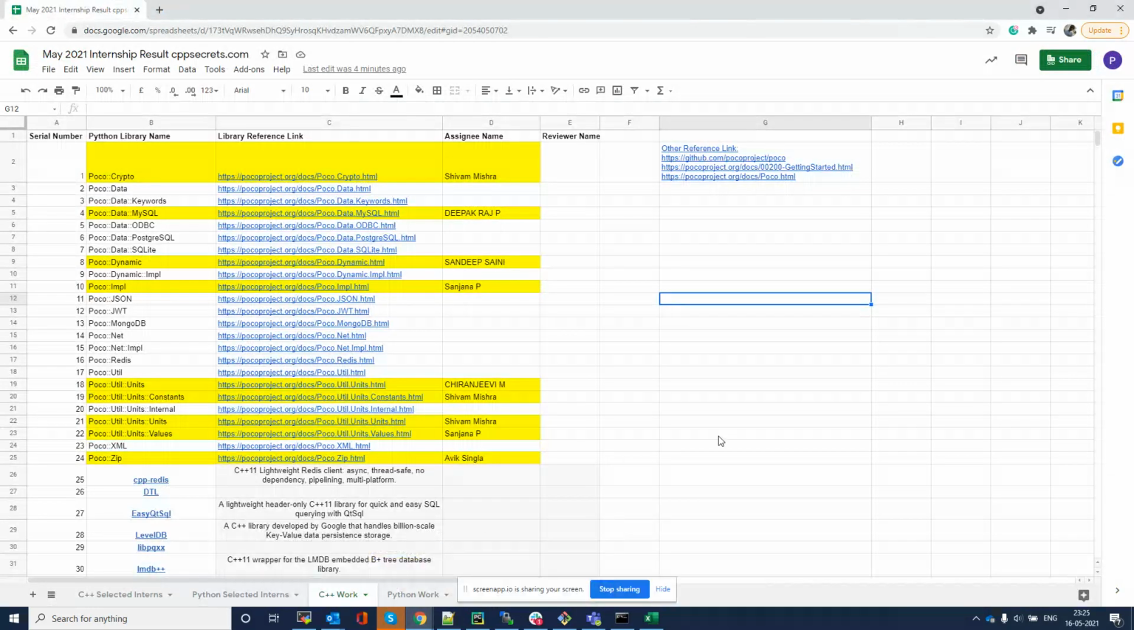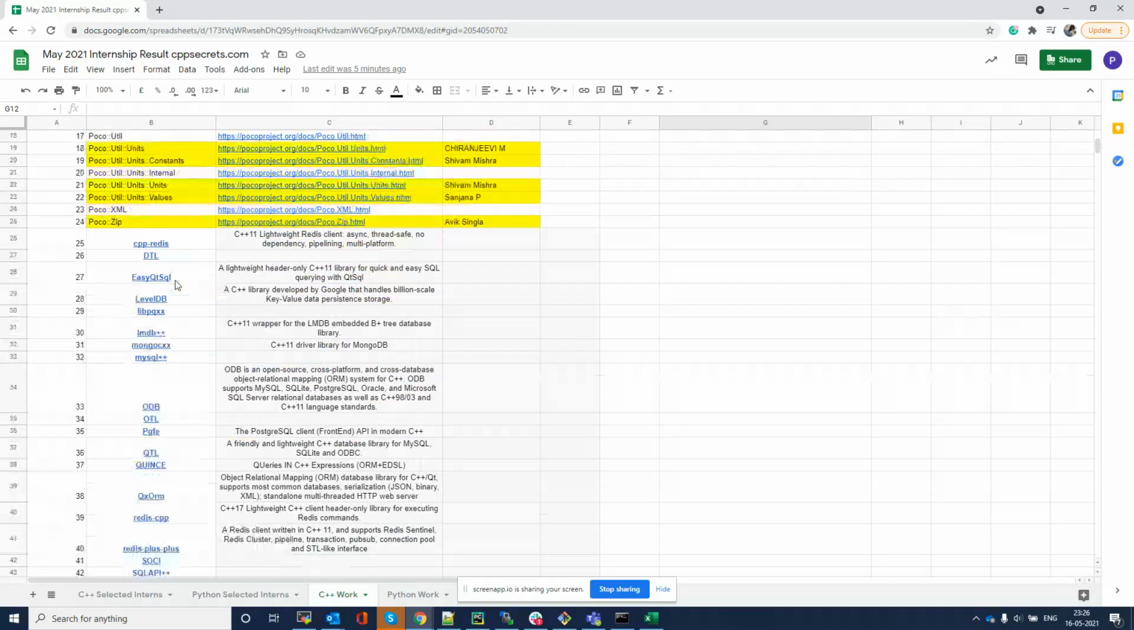This is the Excel sheet which I have already shared with all of you. In this Excel sheet, I have explained your roles and responsibilities. I have shared this link on WhatsApp. Now, coming to the work side, there are two tabs, one for C++ and one for Python. Let me explain the C++ side work first.